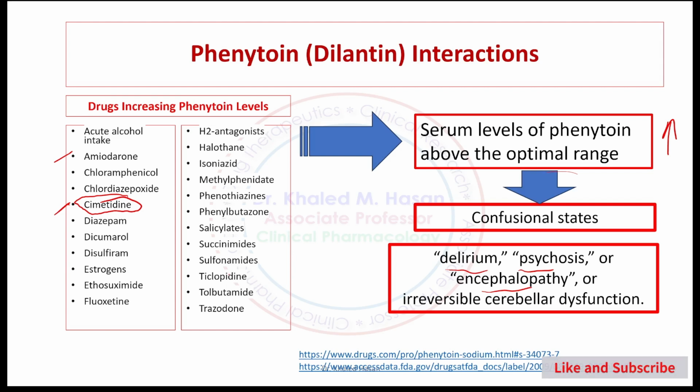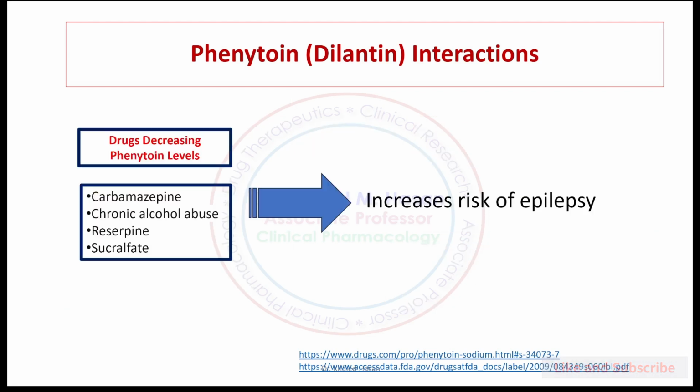For example, tolbutamide, sulfonamide, salicylic acid, methylphenidate, halothane. So a list of medications, diazepam, dicumarol. All these medications may interact with phenytoin, Dilantin, and lead to increased level of phenytoin, and it goes like confusional states, delirium, psychosis, encephalopathy.